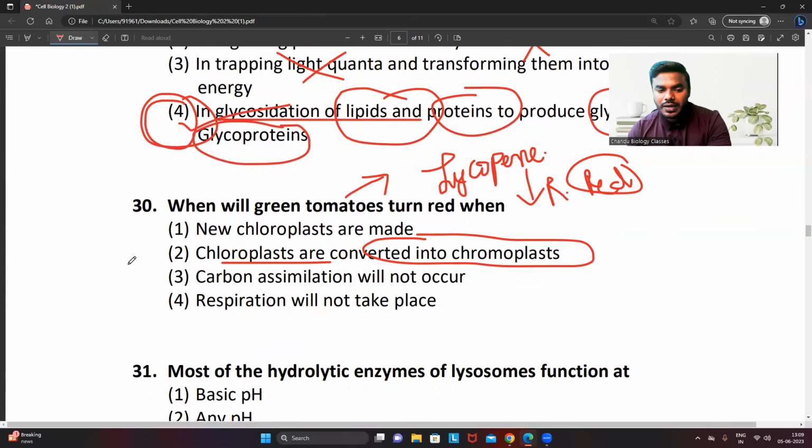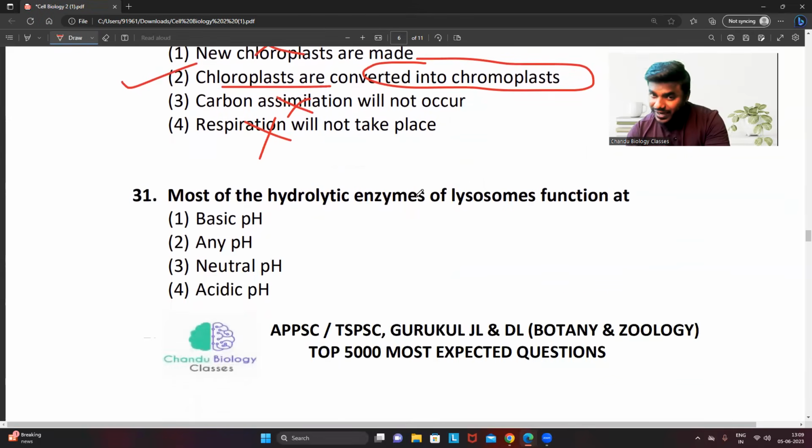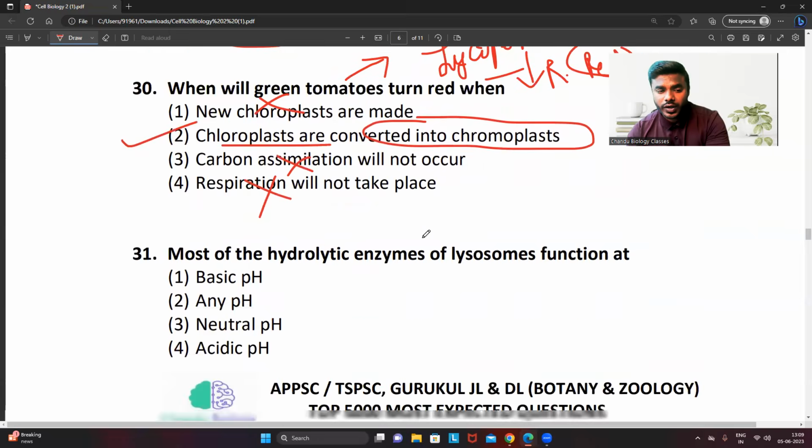So the answer will be what? Option 2. Carbon assimilation is the irrelevant option. Respiration is an irrelevant option. New chloroplasts are never made. That's a wrong statement. Don't think that new chloroplasts are developing. Chloroplasts are only modified or converted into chromoplasts, which contain a specific pigment that reflects the red light. That's why the tomato turns red. The name of the pigment is lycopene. Red chili also contains lycopene only, so don't get confused with that.